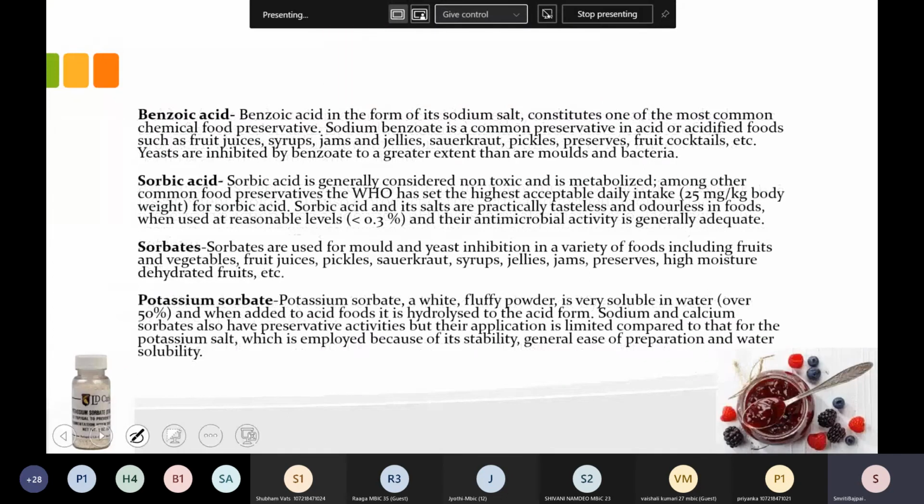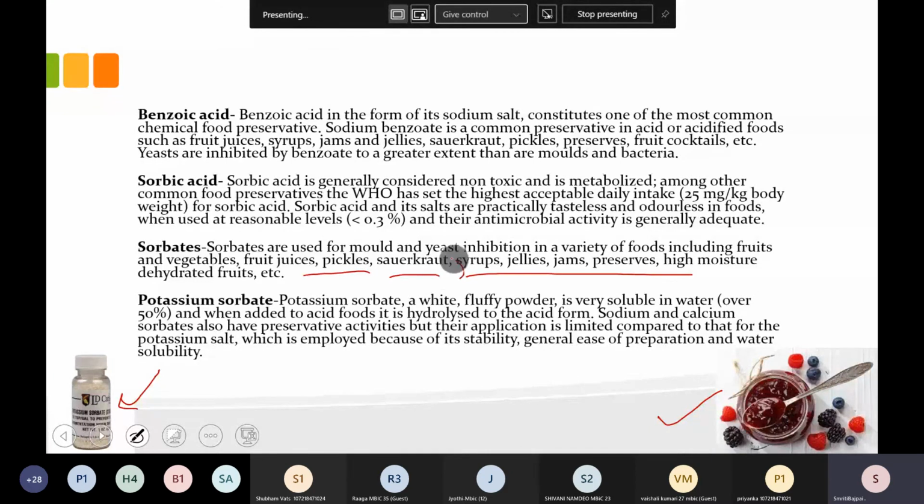Now benzoic acid is one of the most common food preservatives, added in juices and syrups. Sorbic acid is used in the form of sorbate salts, like potassium sorbate, in fruit juices, pickles, sauerkraut and so on.